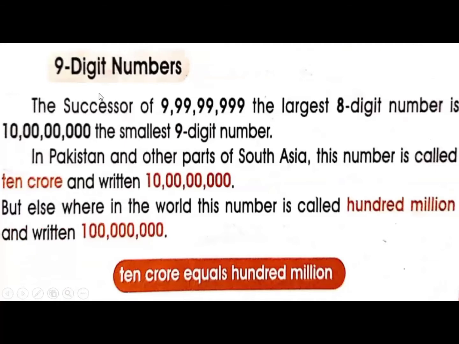We also learned about the 9-digit number. In the Pakistani system, a 9-digit number starts from 10 crore, and in the international system, a 9-digit number starts from 100 million. So 10 crore means 100 million. 10 crore is equal to 100 million.